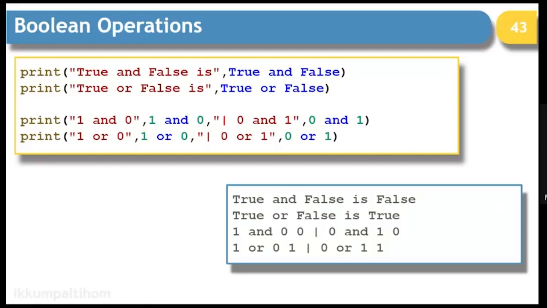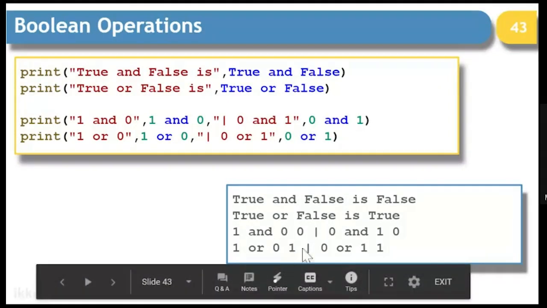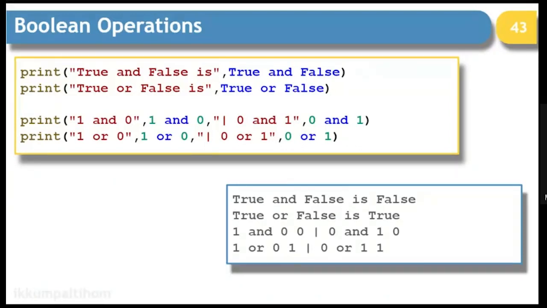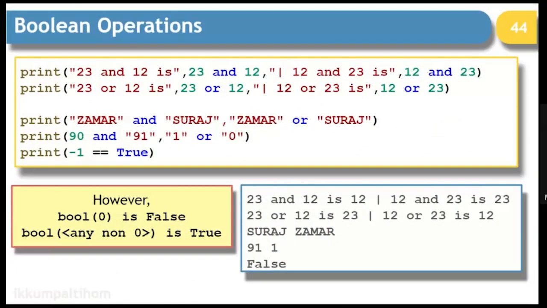Now, this particular code, you just look at carefully and you will say that I know it all. There is nothing new I am telling you. This is all known to you. True and False is False. True or False is True. 1 and 0 is 0. 0 and 1 is 0. 1 or 0 is 1 and 0 or 1 is 1. All of you know this. Yes? No? I hope everyone knows this. Now let's come to the next slide, where the interesting facts are.